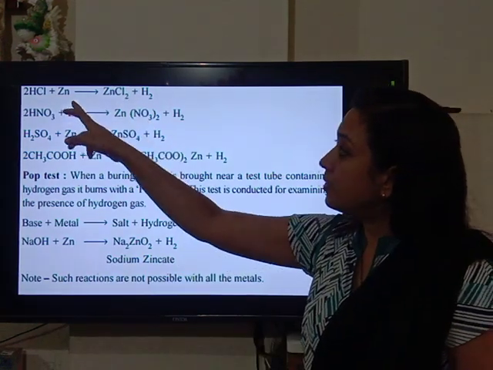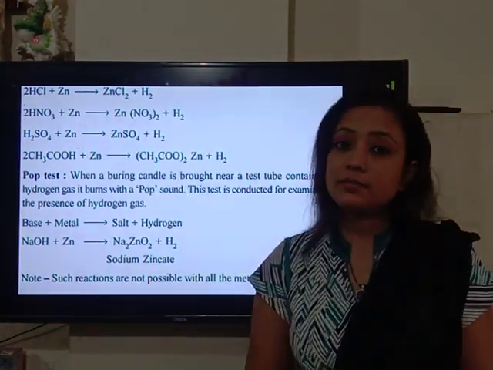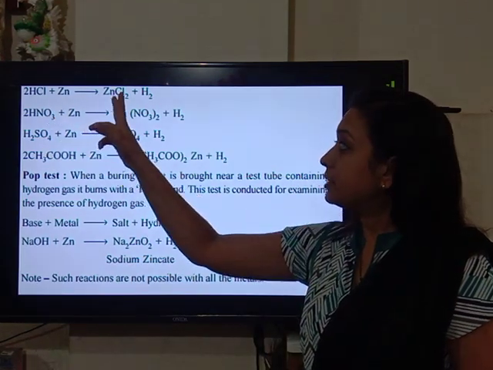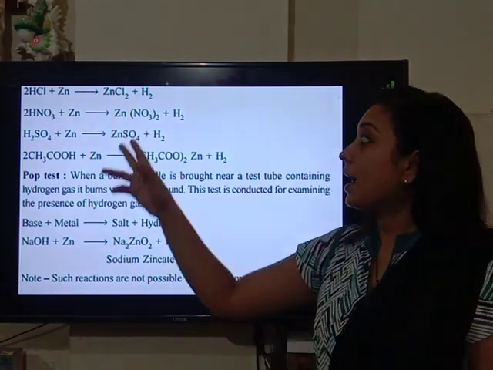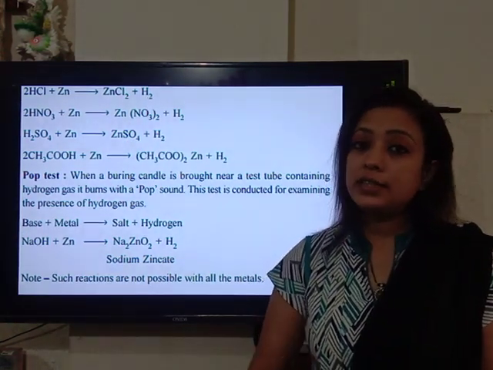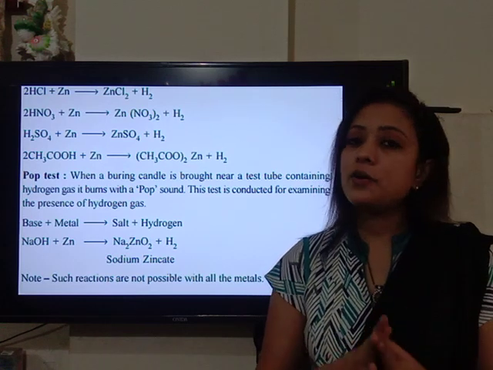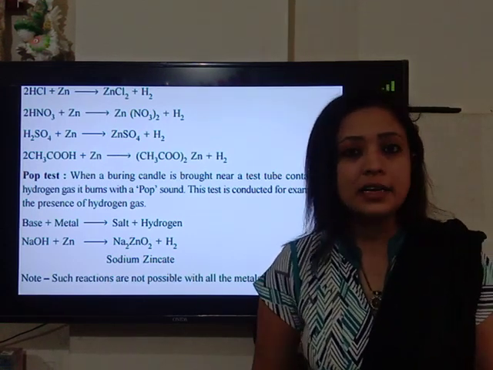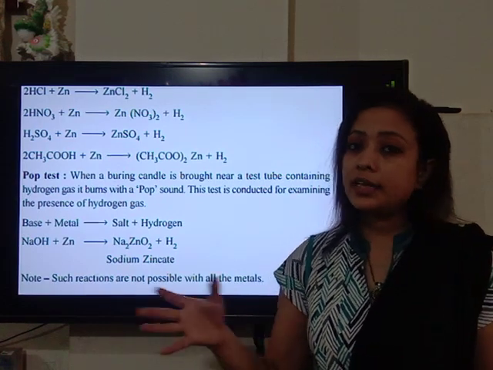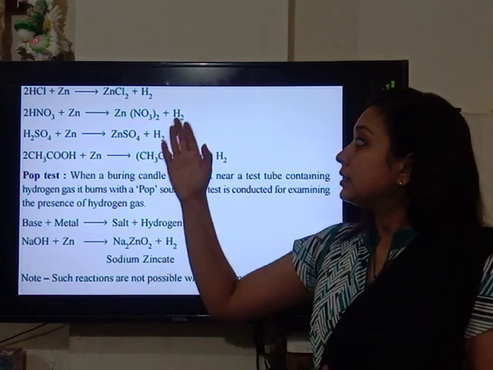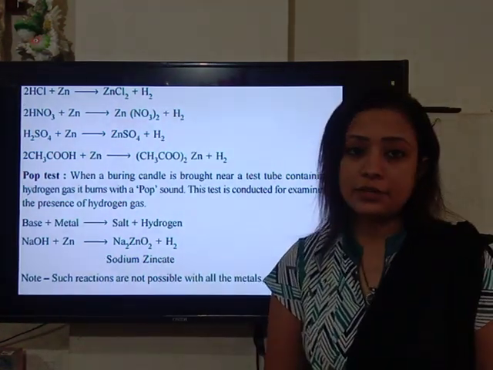So for example, when metal zinc reacts with dilute HCl, it produces zinc chloride and hydrogen gas is evolved in this chemical reaction. This gas is colorless and odorless. But if we bring a burning matchstick or burning candle near the mouth of the test tube, the gas burns with a popping sound. Hence we can conclude that the gas evolved is hydrogen.